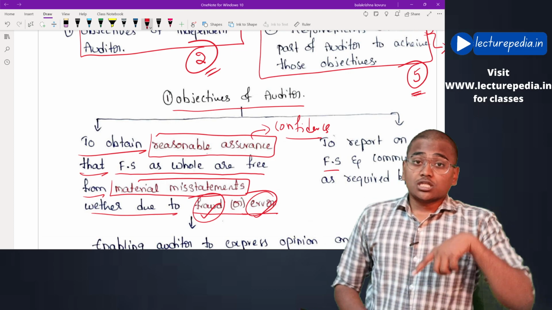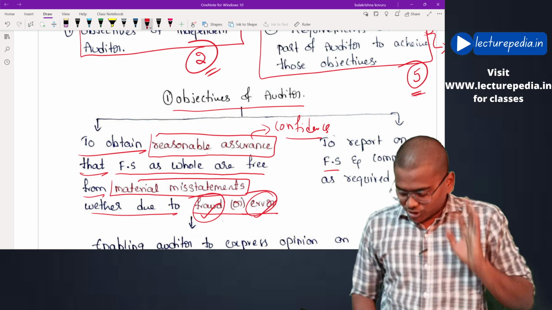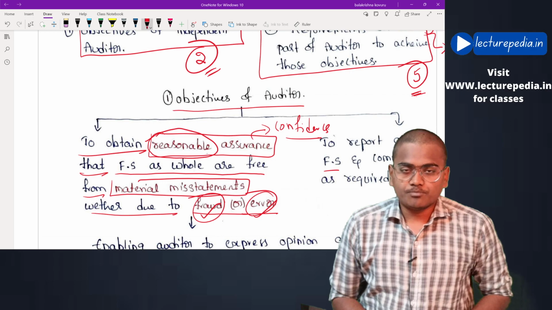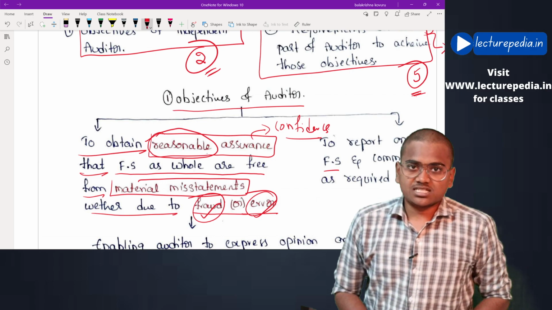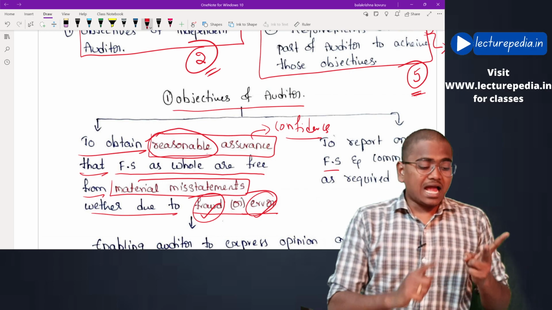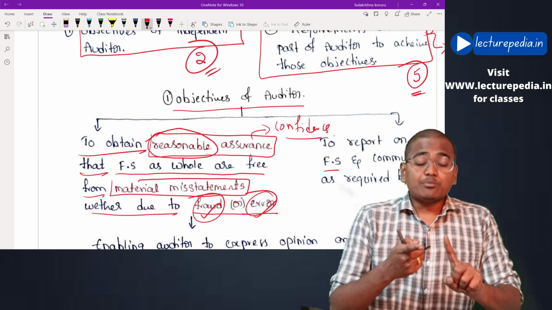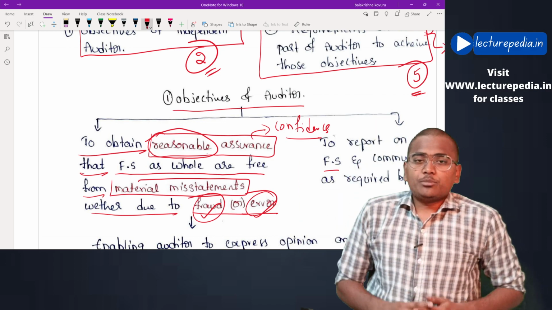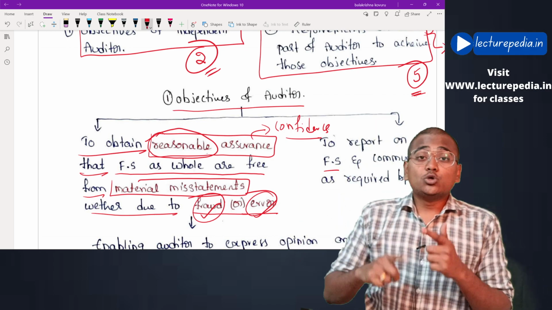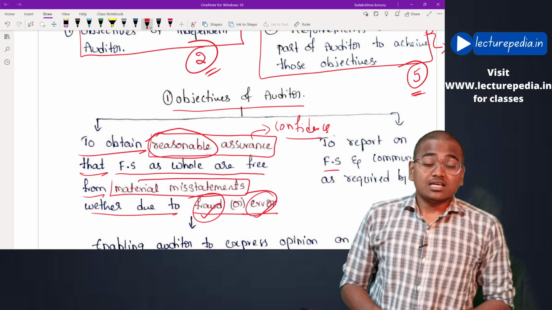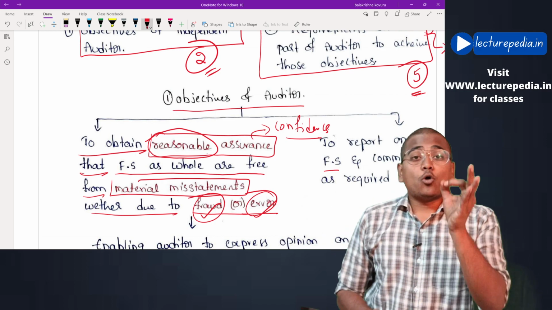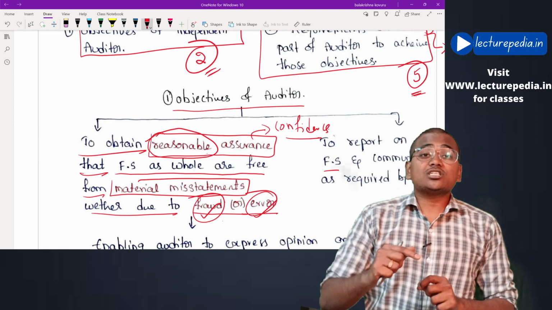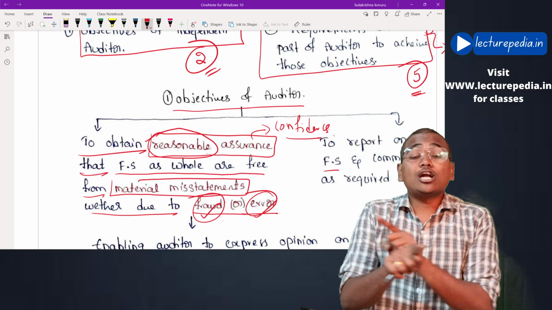Okay, now the auditor has to get reasonable assurance. Here you can observe the term reasonable is used. Basically, there will be two types of assurances. One is absolute assurance, another one is reasonable assurance. Absolute assurance means 100% assurance, 100% confidence. Auditor will not be able to get 100% confidence because of the inherent limitations of the audit. Thereby, the auditor will always get only reasonable assurance. Okay, what is meant by reasonable assurance? Reasonable assurance means a high level of assurance, but not absolute assurance.